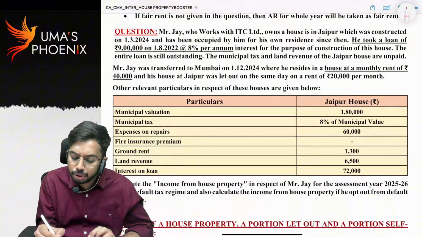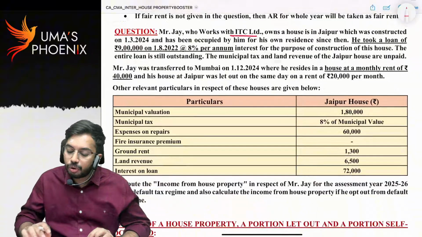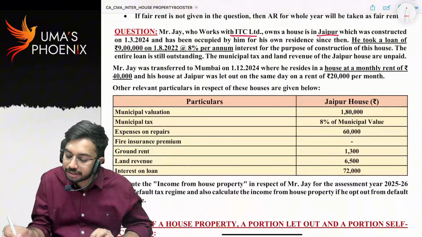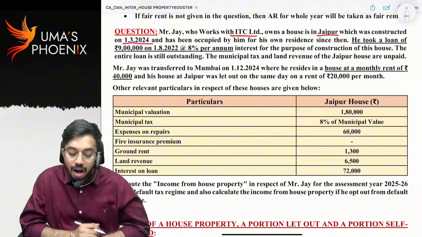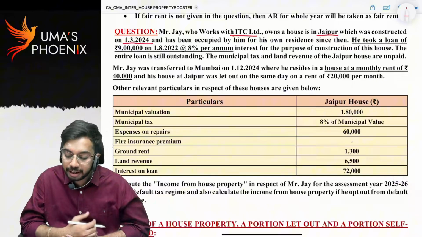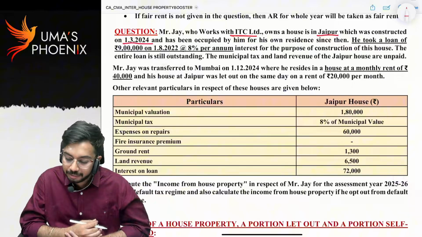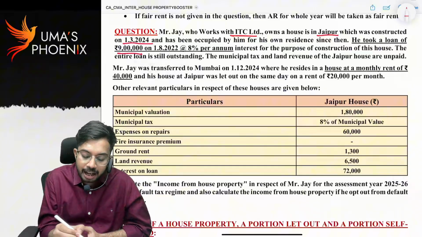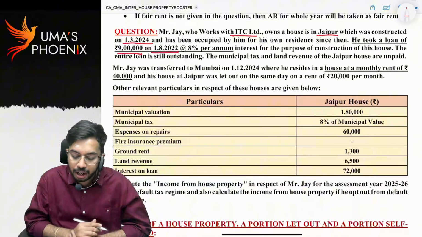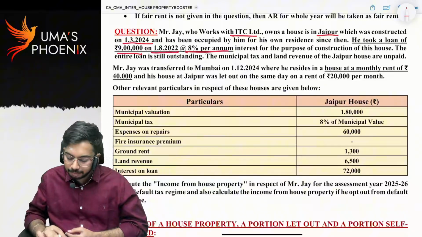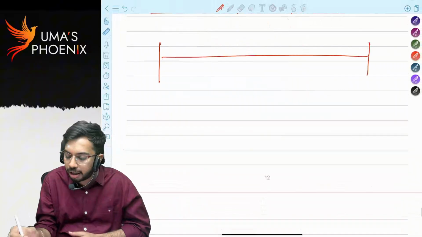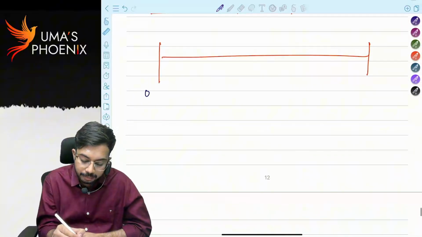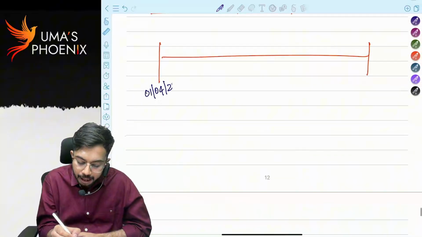Mr. J, who works with ITC Limited, owns a house in Jaipur which was constructed on 1st March 2024 and has been occupied by him for his residence since then. He took a loan of 9 lakhs on 1st August 2022 at the rate of 8% per annum. So let us plot this. Whenever information is there, you should plot, then you will get better understanding.